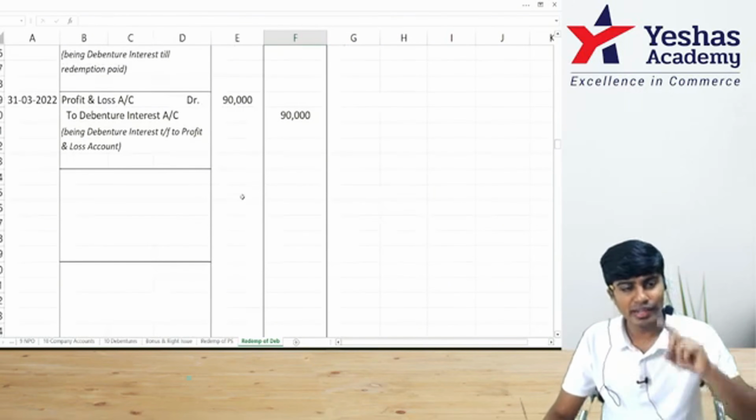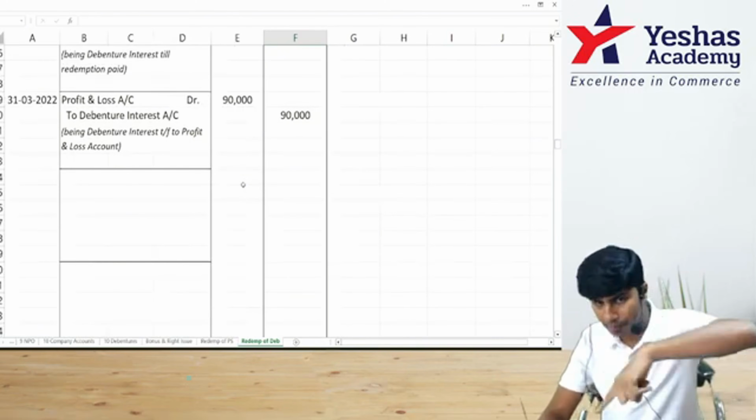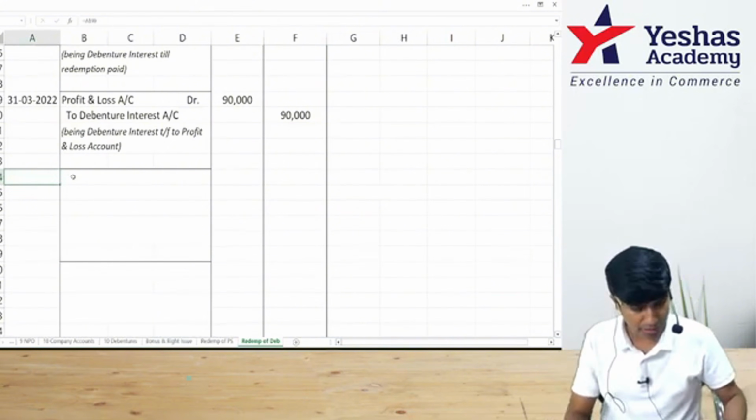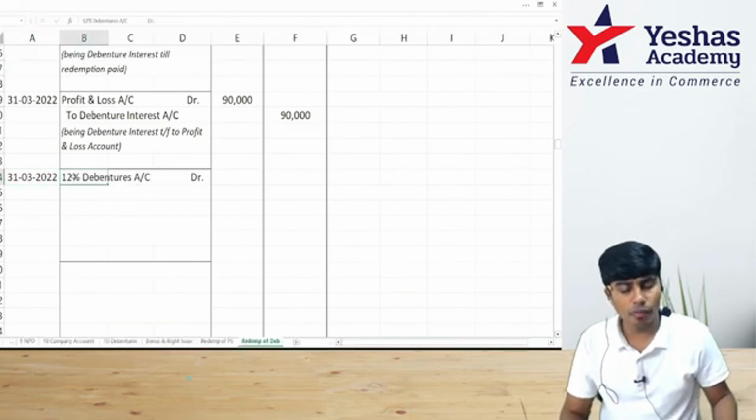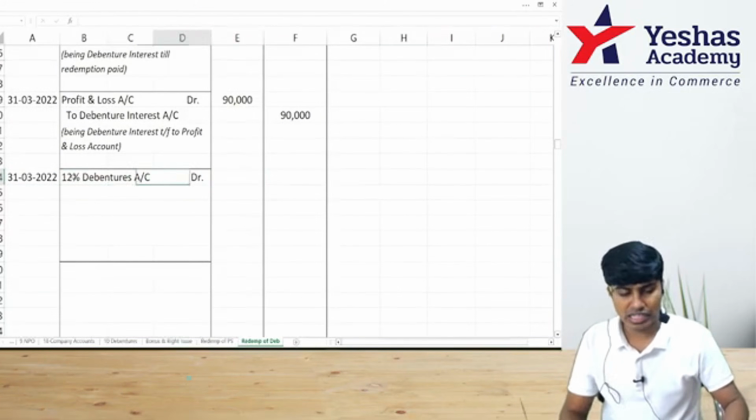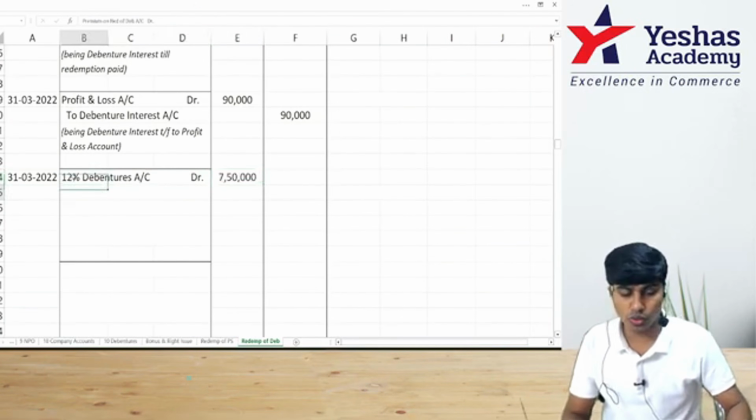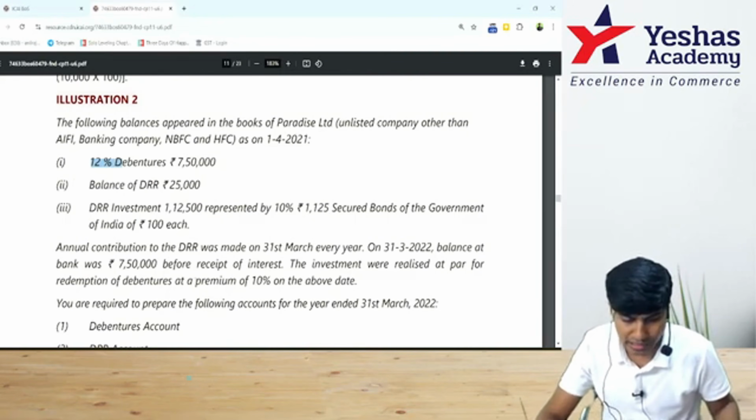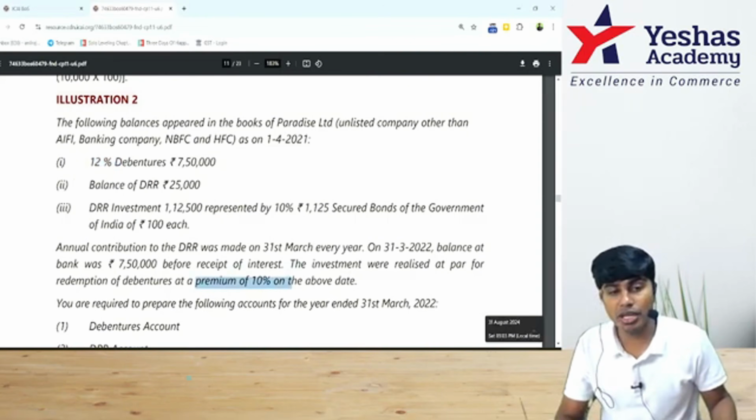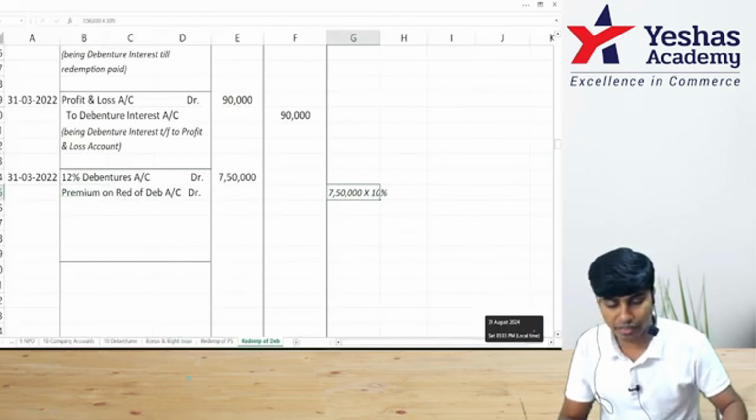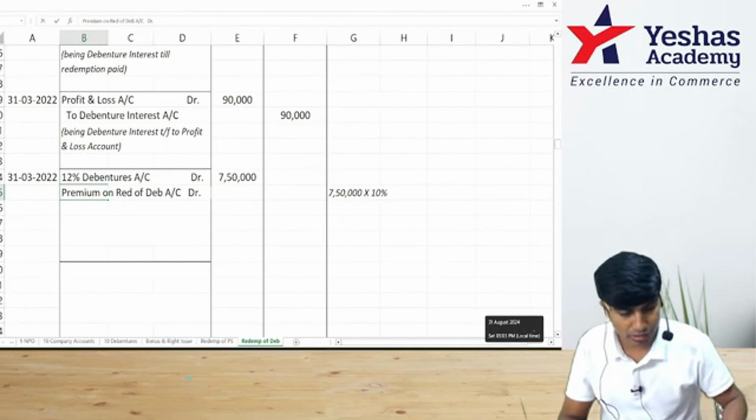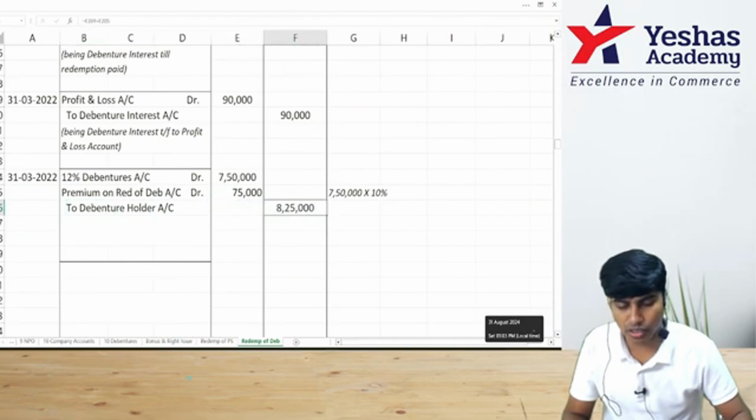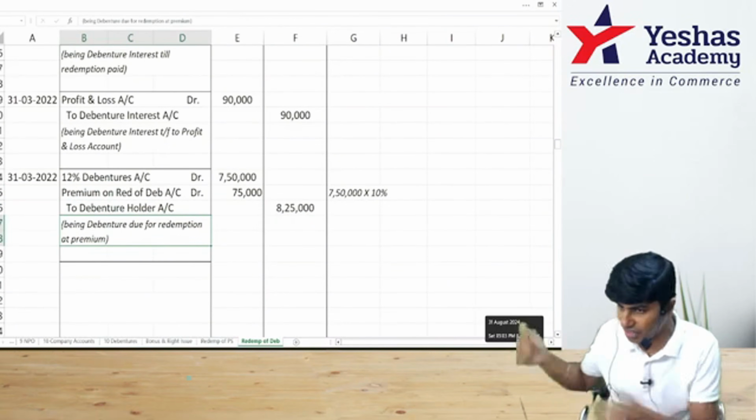Shall we redeem them? Debit debentures at nominal value. Debit premium on redemption of debentures. Credit debenture holders. Everything's happening on the same date, 31st of March 2022. How much is 12% debentures nominal value? 7,50,000. I am also going to debit premium on redemption of these debentures. I have to pay 10% premium. They've told very clearly, debentures are to be redeemed at a premium of 10%. Do 7,50,000 into 10%. How much do we get? Okay, I will credit my debenture holders to the extent of 8,25,000.